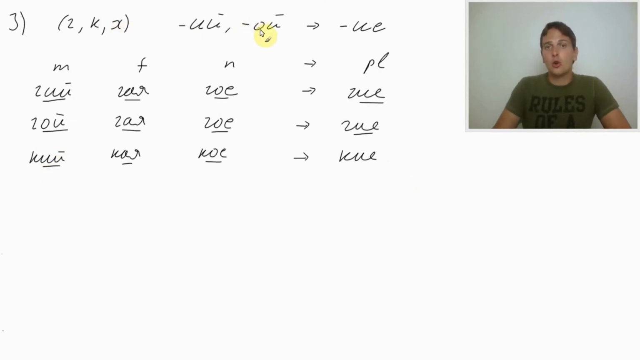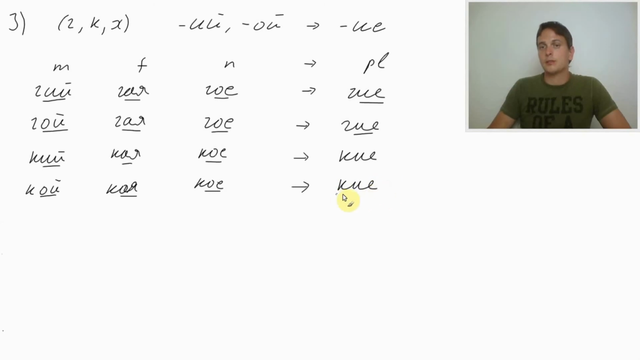Next one, кой. Ka and ending oi. Now, we don't even need an example because we just need to replace oi with aya and oya for neutral. Kaya and koye. And here we'll have Kia. Again, it's the same ending.